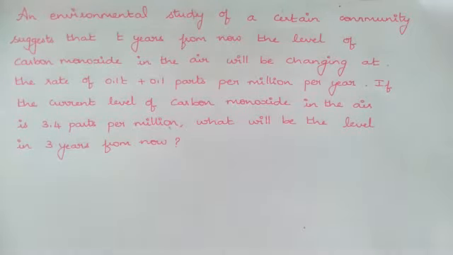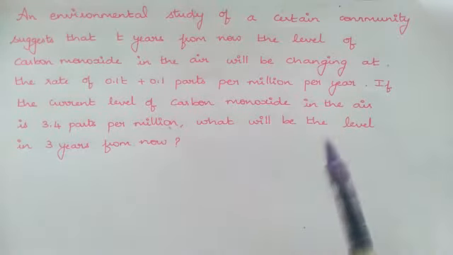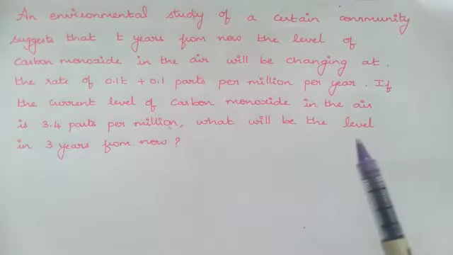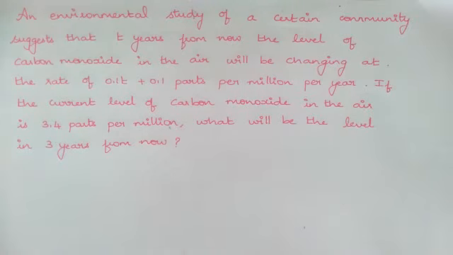So far we had discussed questions where we were asked to identify the level of increase in the carbon monoxide, by how much it will increase. But to this question, we are asked to identify what will be the level in 3 years from now. That is, now the level of carbon monoxide is 3.4 parts. After 3 years, what will be the level?